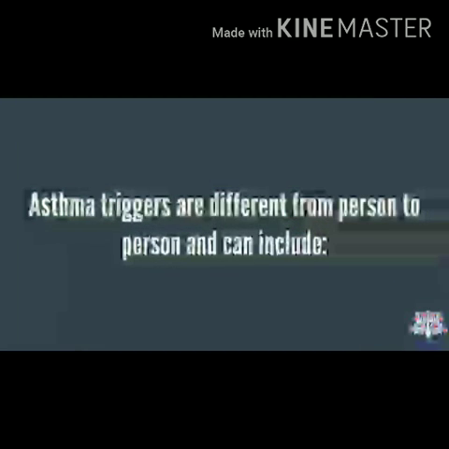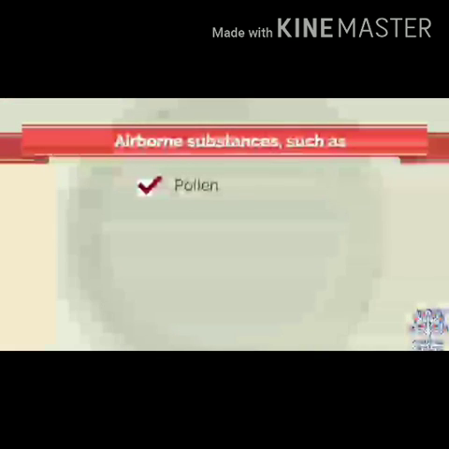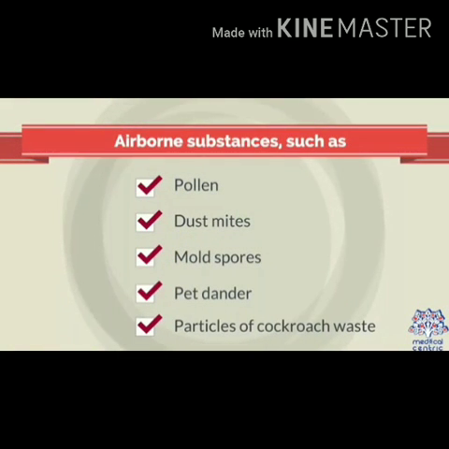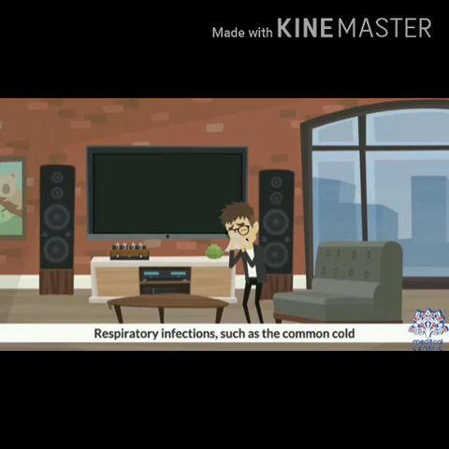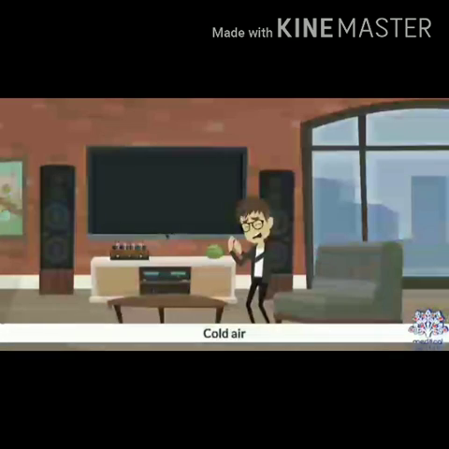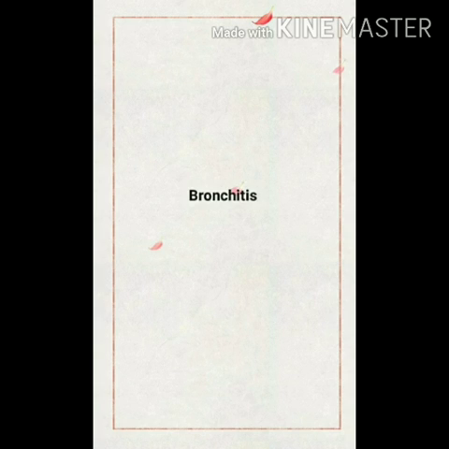Asthma triggers are different from person to person and can include airborne substances such as pollen, dust mites, mold spores, pet dander, or particles of cockroach waste. Other triggers are respiratory infections such as the common cold, physical activity, as in exercise-induced asthma, cold air, and air pollutants and irritants such as smoke. So next is bronchitis.